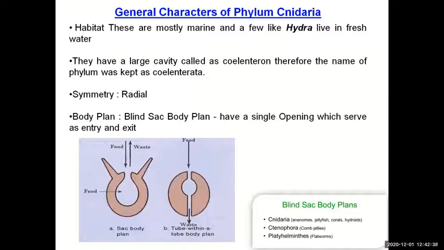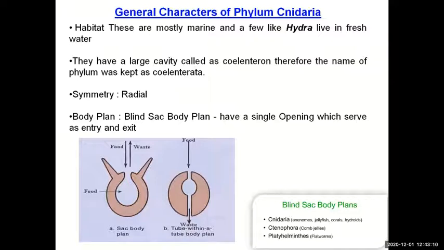The Ctenophorans are a minor phylum which was separated from Coelenterata, and they differ from Cnidarians in that Ctenophorans have a coelenteron but they do not have cnidocytes. So the name Cnidaria was given because they have cnidocytes. So Ctenophorans were separated from Coelenterata because they do not have cnidocytes.